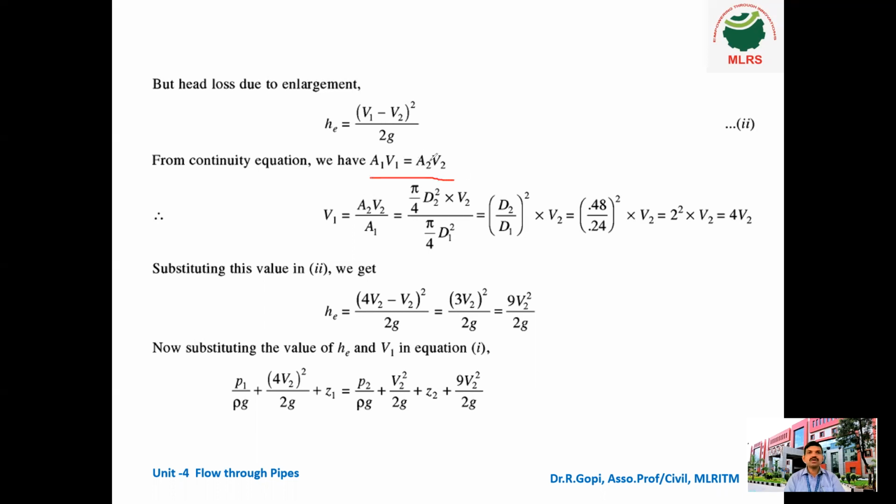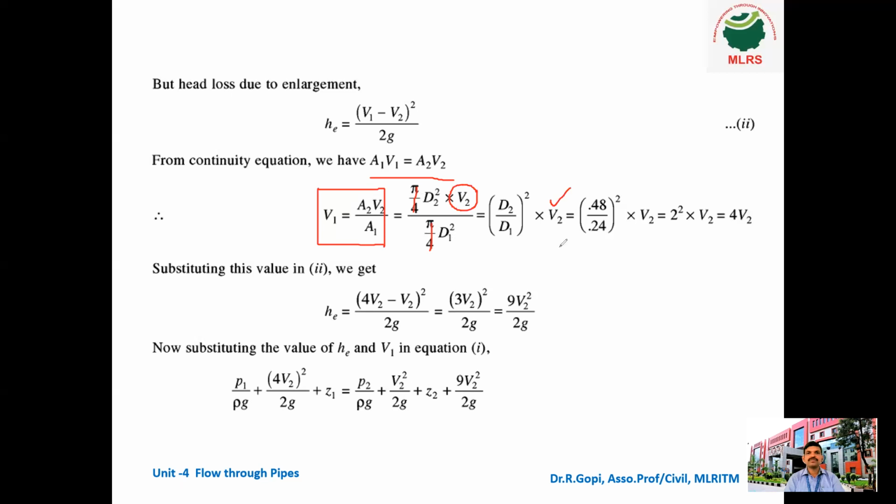So from this, V1 is equal to A2 V2 divided by A1. That is the formula here, which is equal to, what is A2? Pi by 4 into D2 square into V2, we don't know, divided by pi by 4 into D1 square. Here pi by 4 gets cancelled. So what is the other term? D2 square divided by D1 square into this V2.